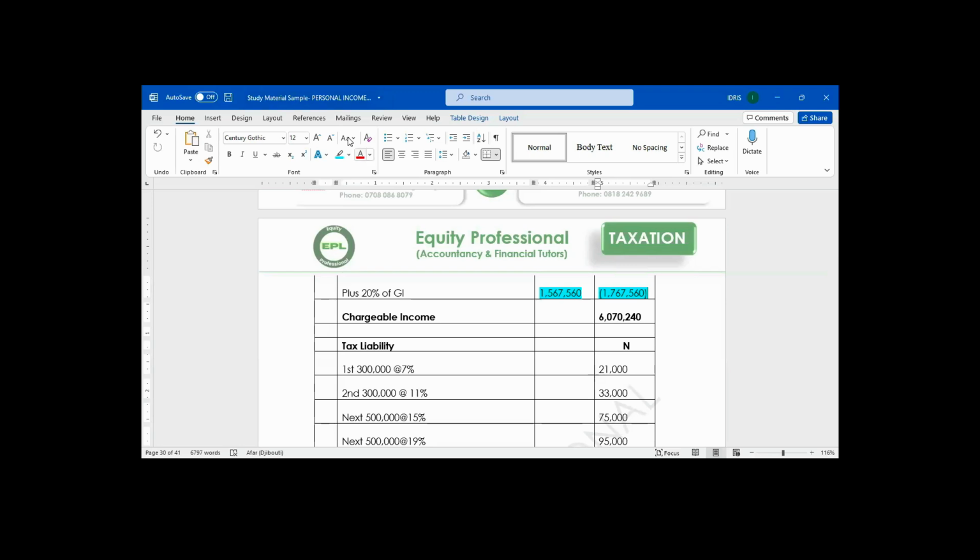From this chargeable income, I can now start computing tax.